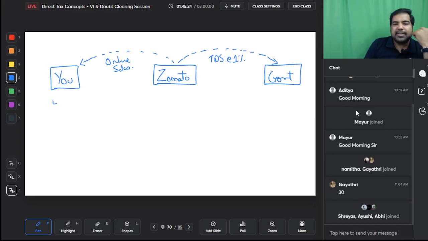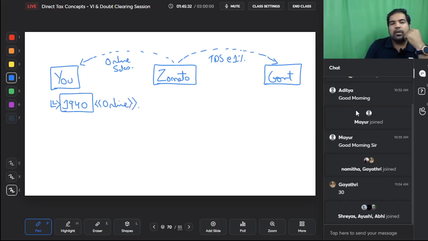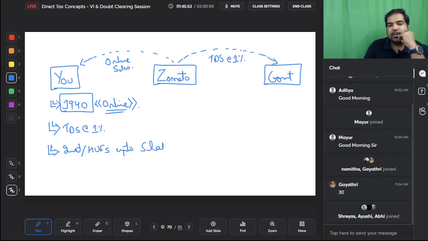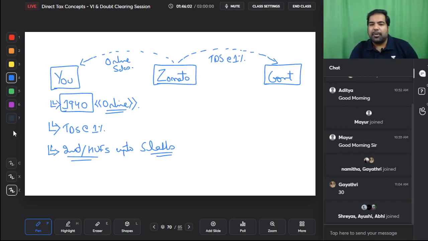So hence the government says this is first of all section 194O. O is online. And in 194O, they are saying that TDS will be at the rate of 1%. But for individuals and HUF, that means if you're an individual or an HUF and you're selling, then up to 5 lakh rupees, there will be no TDS. That means if you're, let's say, an Uber driver or Ola driver, and you're making 5 lakh rupees from one platform like Uber, then in that case there will be no TDS up to 5 lakhs. Just reading it from the quick book.